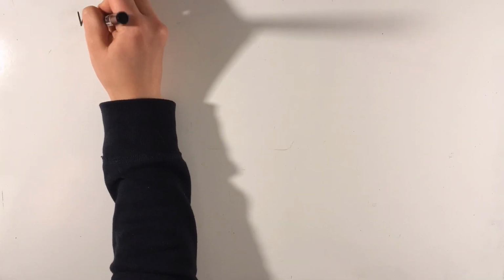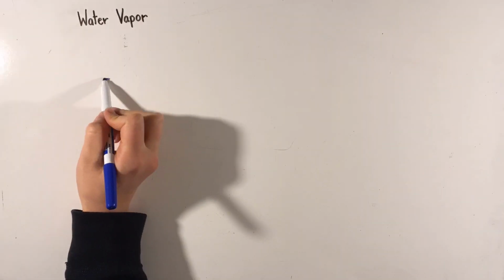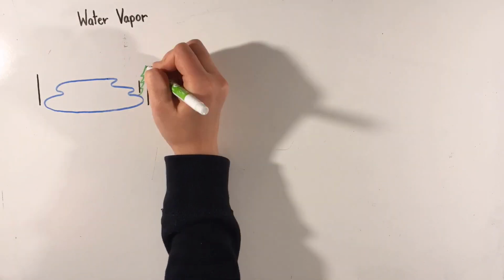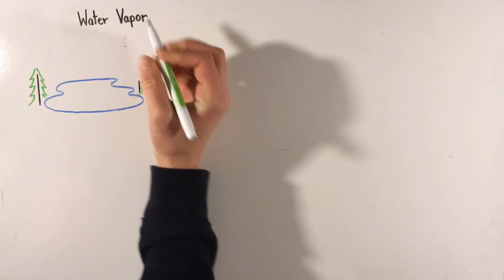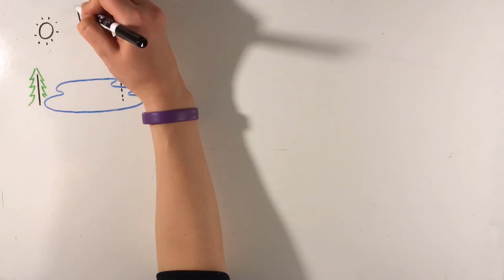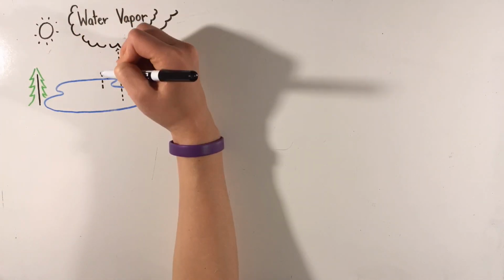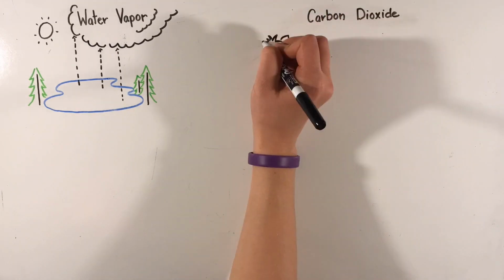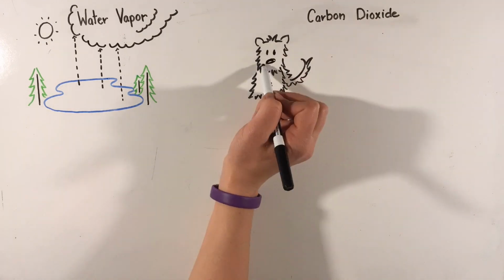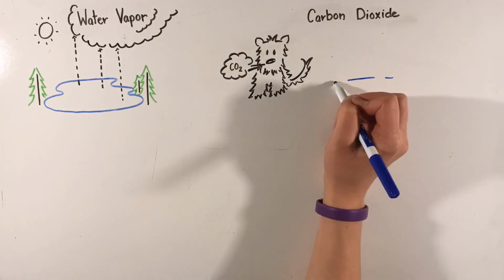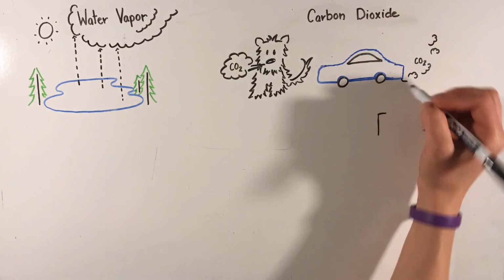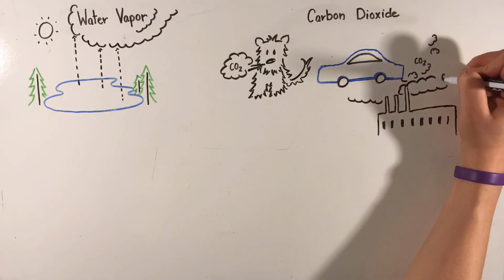Some of the most common greenhouse gases include water vapor, which comes from the evaporation of water collected in lakes, rivers, and streams, or from transpiration or perspiration, which is when water vapor leaves from the leaves of trees, or when animals like humans sweat. Carbon dioxide is a product of cellular respiration and metabolic processes in many organisms, or it can also come from the burning of fossil fuels, like in the combustion engines of cars burning gasoline, or in factories or power plants that burn things like coal.